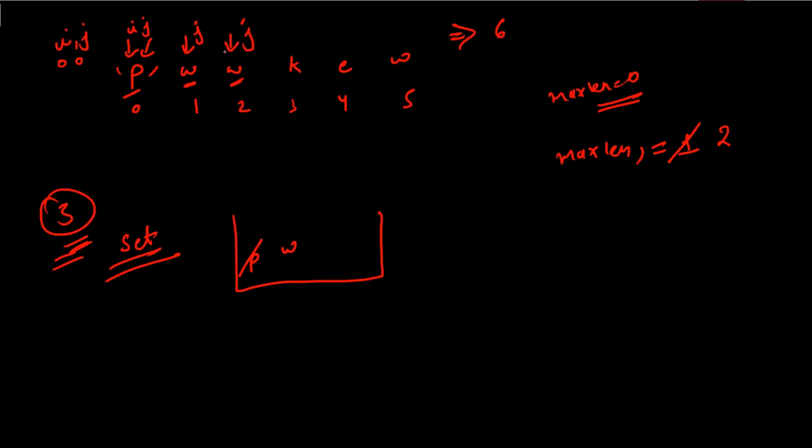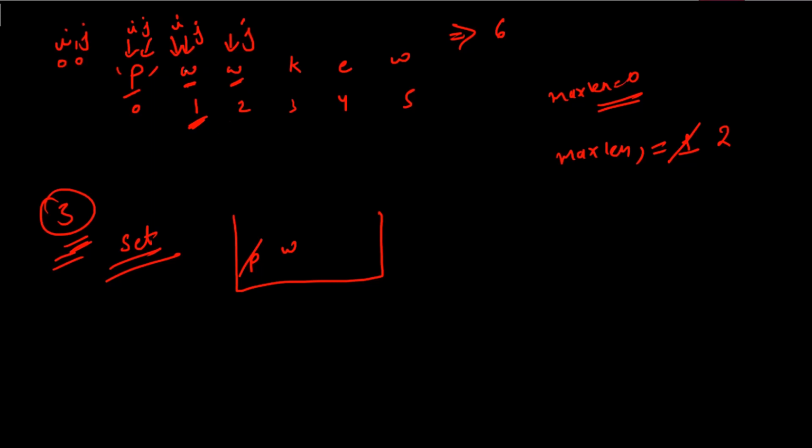Again we'll be checking the character at the jth position, whether it is present in the set or not. You can see we have removed the P but not W. So W is still present in our set, right? So nothing is going to happen. Also, when you have removed this P, the i value will be incremented. So the i value will be pointing to the element at the first index, right? As this W is still there in our set, we are not going to proceed further.